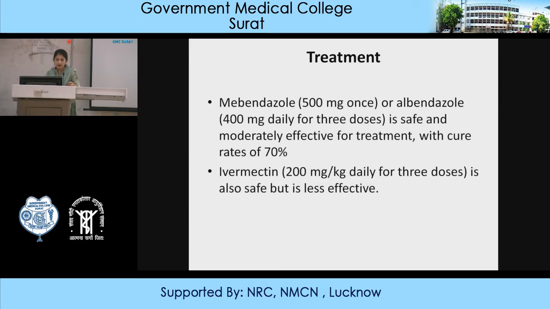Treatment considered for this parasitic infection is mebendazole or albendazole 400 mg daily for 3 doses, which is safe and moderately effective for the treatment. Sometimes ivermectin may be used, but although it is safe, it is less effective than albendazole.